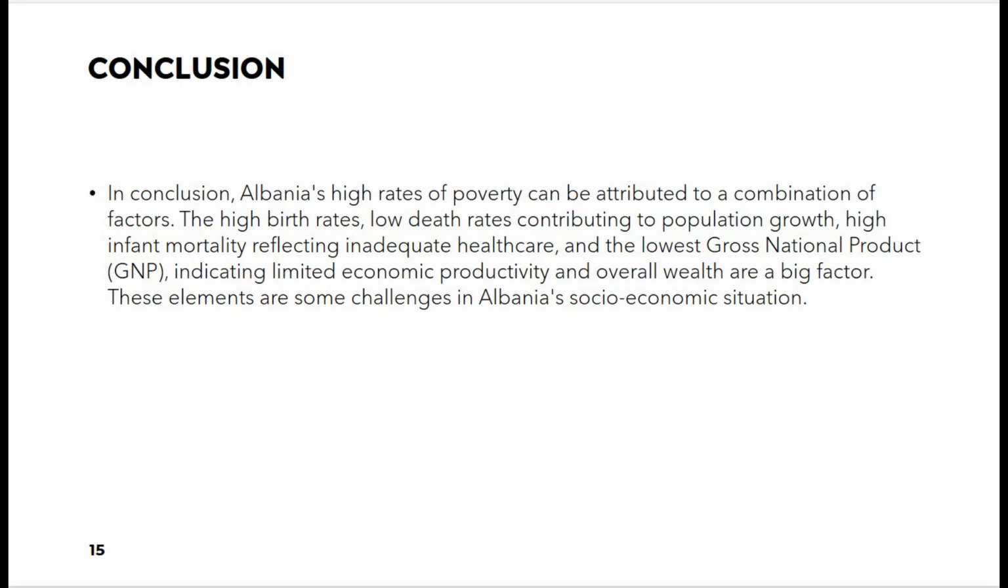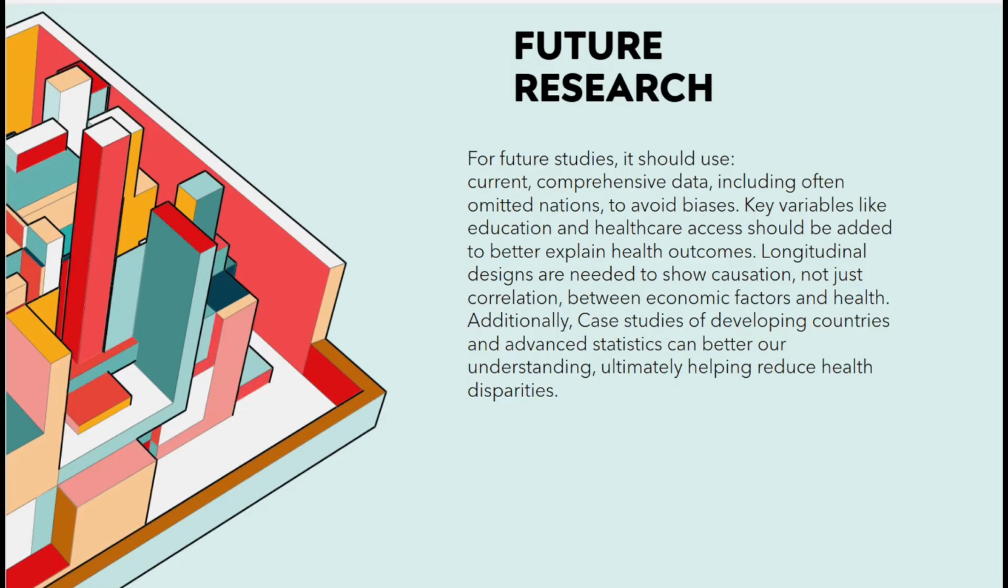In conclusion, Albania's high rates of poverty can be attributed to a combination of factors: the high birth rates, low death rates contributing to population growth, high infant mortality reflecting inadequate healthcare, and the lowest gross national product, GNP, indicating limited economic productivity and overall wealth, are a big factor. These elements are some challenges in Albania's socioeconomic situation.